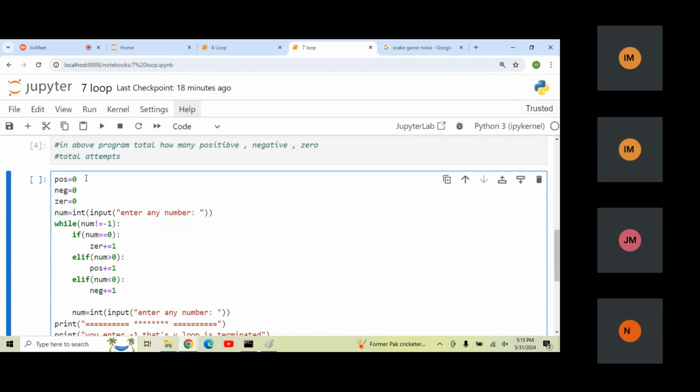So here simply by default this is 0 0 0. If you enter the number, if it is 0, it will add one value in the positive variable. If it is 1, it will add one value in the negative variable. If it is 2, positive variable. If it is 3, negative variable. If it is 4, positive. If it is 5, negative. If it is 6, positive. If it is 7, negative.